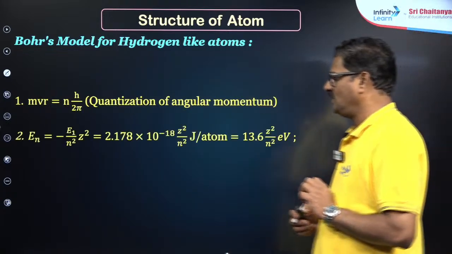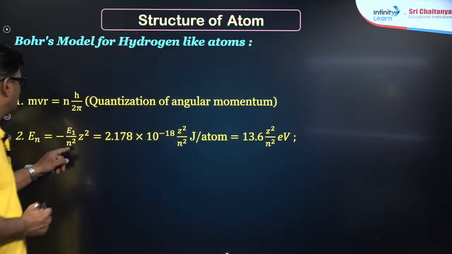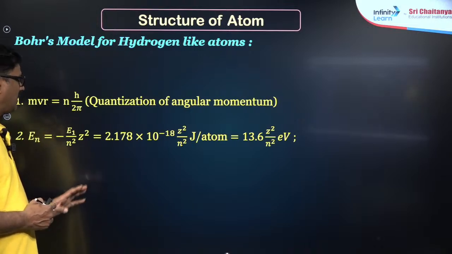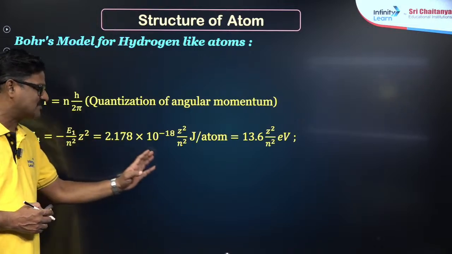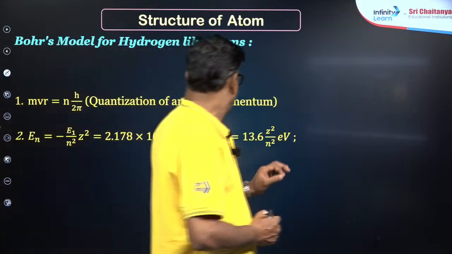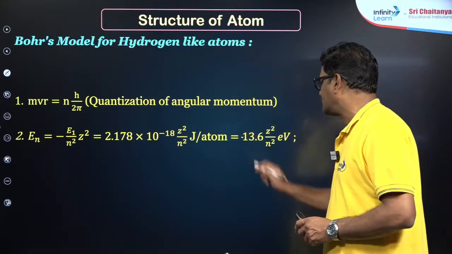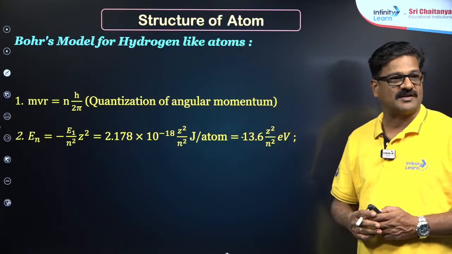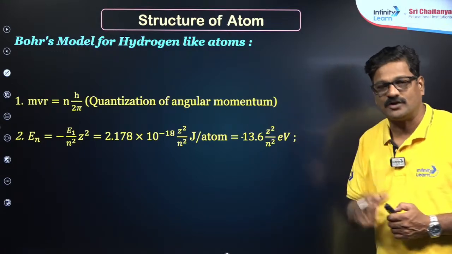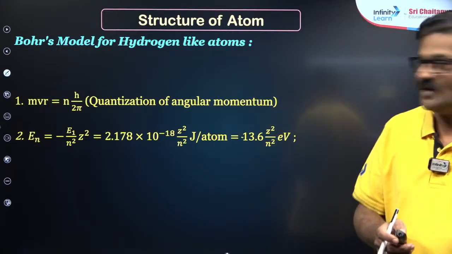Also En, the energy of the electron in the nth shell, is equal to minus E1 z square upon n square, given as 2.18 into 10 power minus 18 into z square by n square joule per atom, or otherwise minus 13.6 into z square by n square electron volts. So these formulas are very important, and it is good to revise them before we start answering questions.